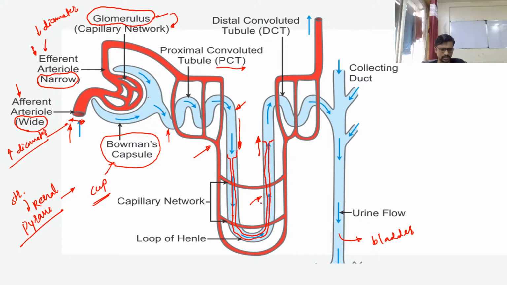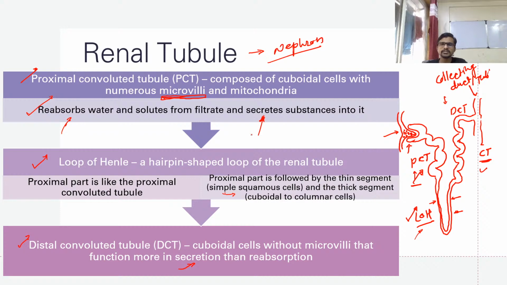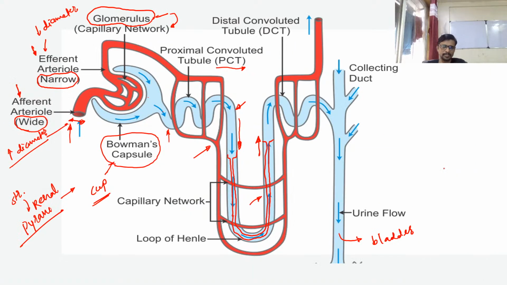Okay, I already told you that the loop of Henle is narrow, and I drew it on the last slide. Here you can see a loop of Henle is a very narrow tube as compared to the DCT and PCT. Okay, but in the diagram we do not have this difference, so the diagram is not technically correct about the loop of Henle, but other things are very beautifully expressed, and the beauty of this diagram is these red color pipes. Okay, so we will discuss it definitely.